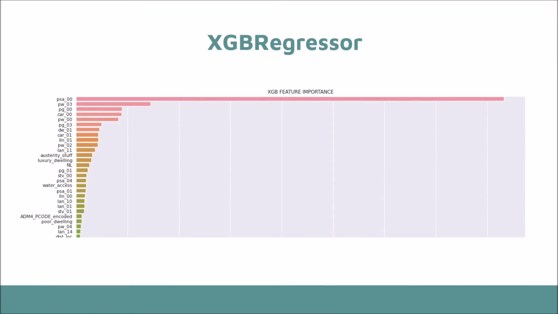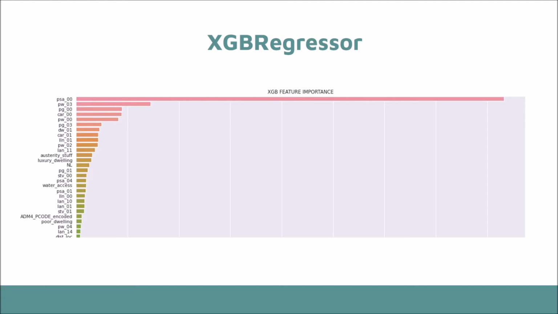XGBoost stands for Extreme Gradient Boosting and is an implementation of gradient boosting machines created by the renowned developer Mr. Tianqi Chen. The XGBoost library implements the gradient boosting decision tree algorithm. Gradient boosting is an approach where new models are created that predict the residuals or errors of prior models and are then added together to make the final prediction. It is called gradient boosting because it uses a gradient descent algorithm to minimize the loss when adding new models.